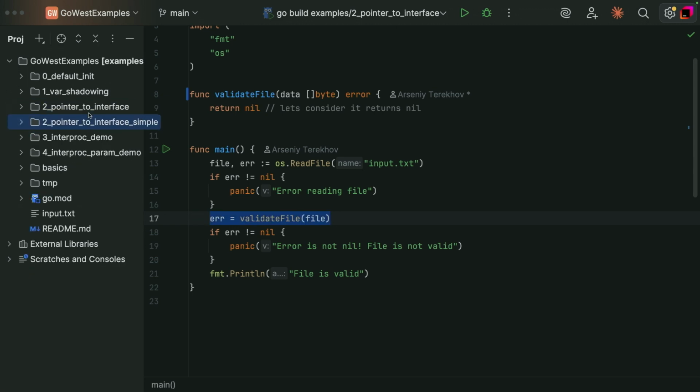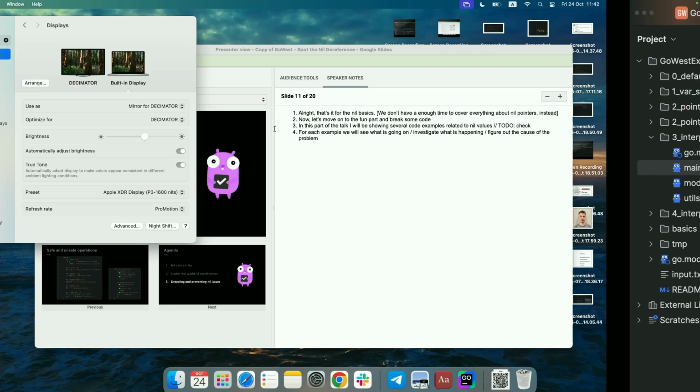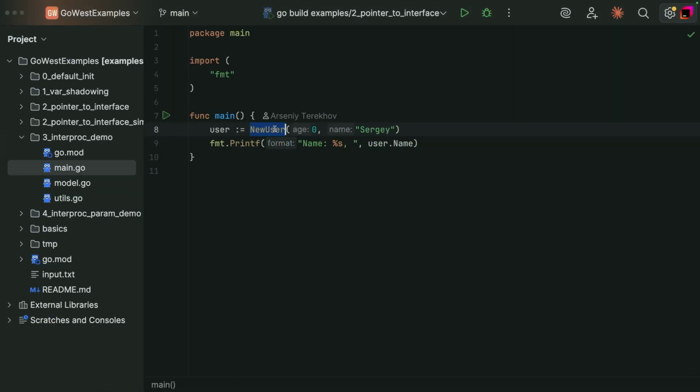So let's move to the last example. In this example, I want to show you that sometimes it's almost impossible to spot the issue because you may not have the full context. So here you can see pretty straightforward code. We just create a new user using the new user constructor and then print it to the console. So this code is pretty straightforward, and it's definitely correct, but can we get a panic here?